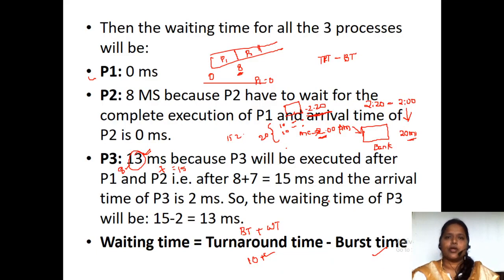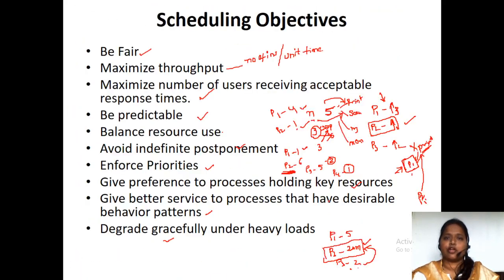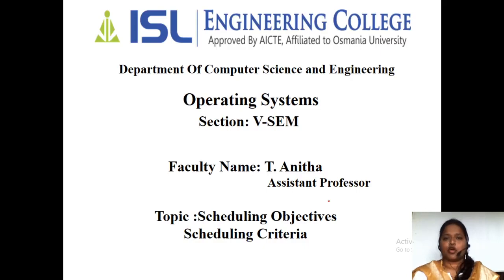This is how you have different times in order to get the exact time at which the process has entered, how much time it has taken in the CPU to execute its task, and how much time it has been waiting in order to complete its task. All these times we need to calculate.